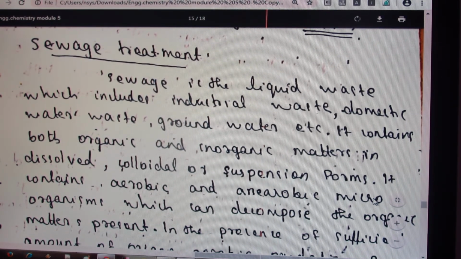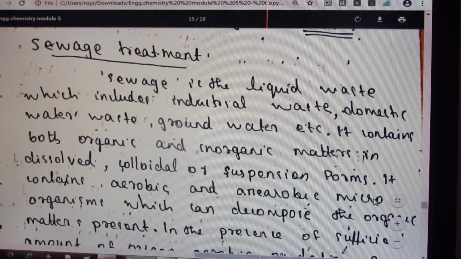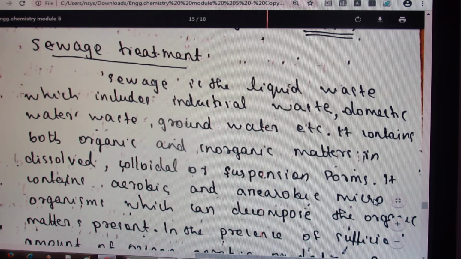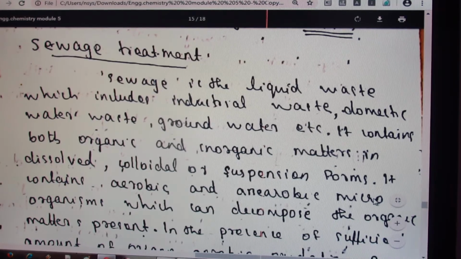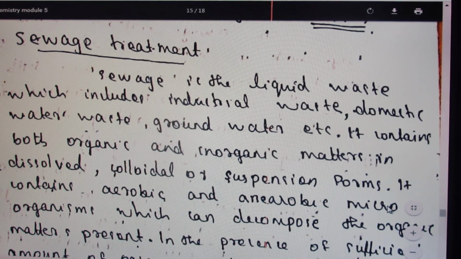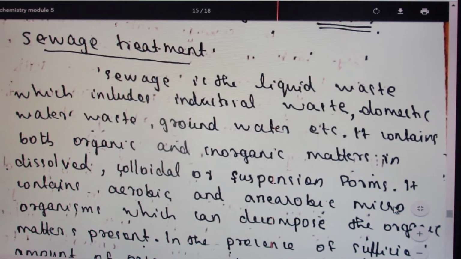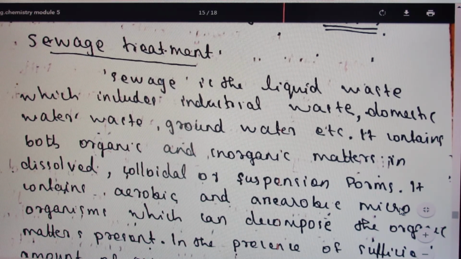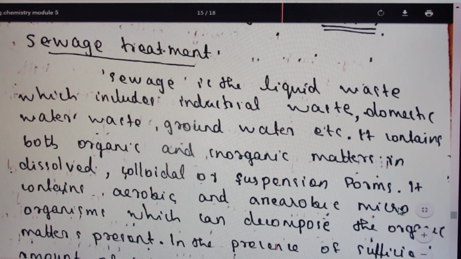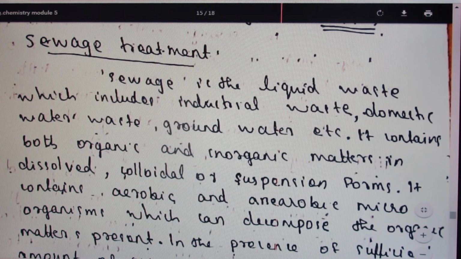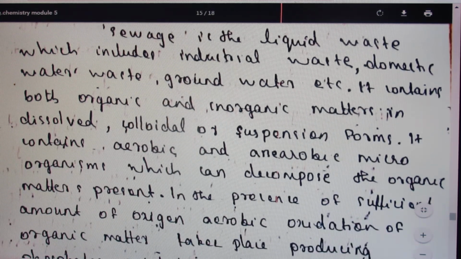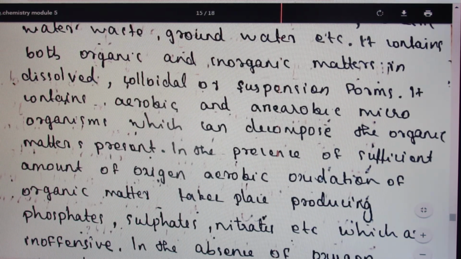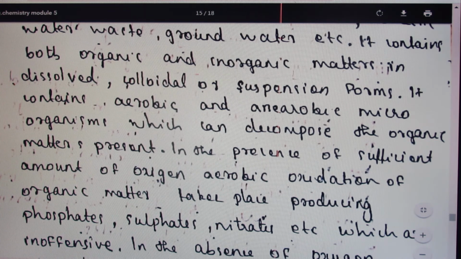Sewage treatment is actually wastewater treatment, because the groundwater or domestic waterways contain both organic and inorganic matter in dissolved, colloidal or suspended forms, etc. It contains aerobic and anaerobic organisms which can decompose the organic matter present.